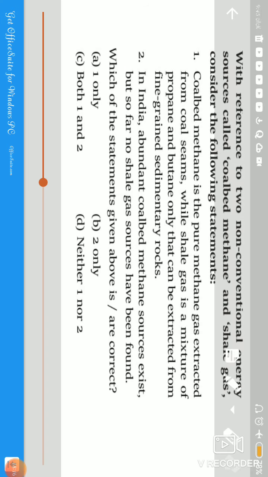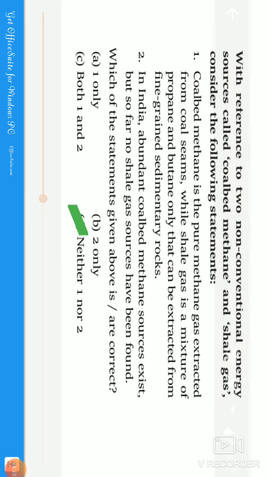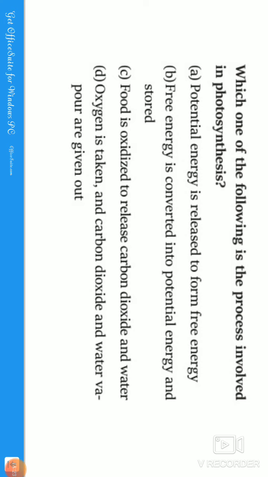Okay, let us move to the next question, guys. Which of the following is the process involved in photosynthesis? Photosynthesis, standard question: 6 moles of CO2 plus 6 moles of water, in the presence of sunlight, through chlorophyll, will give C6H12O6 plus O2, plus some heat released in the form of energy. Okay, this is the process of photosynthesis.